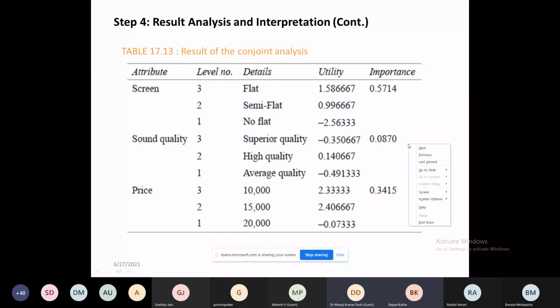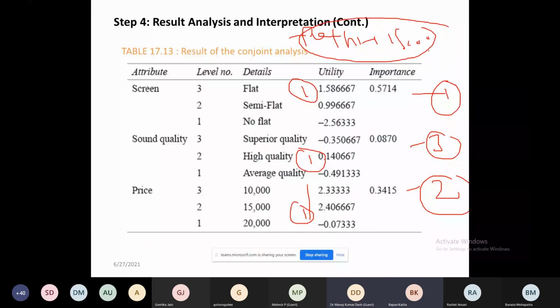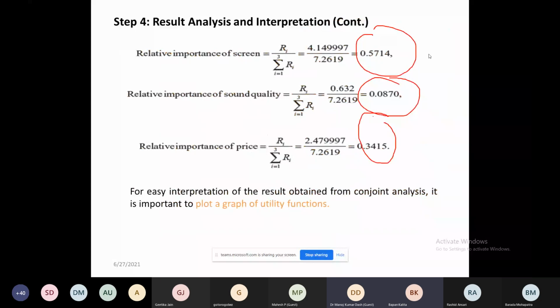Now, how to analyze the things? The consumer most preferred the screen, followed by price, then sound quality. Within screen, they got more utility in the flat screen. Within sound quality, they got more utility in high quality sound. So if you are a marketing manager, your marketing strategy should be for a flat screen plus high quality sound plus 15,000. Then you will get the market. So this is all about conjoint analysis. Any doubt?